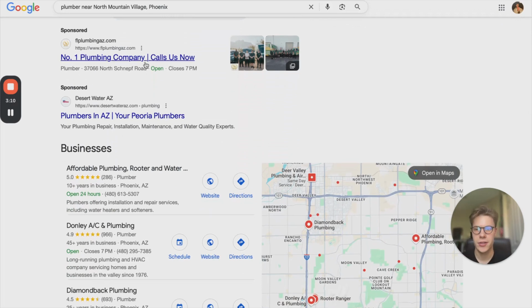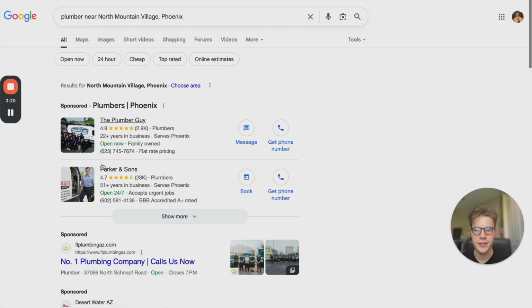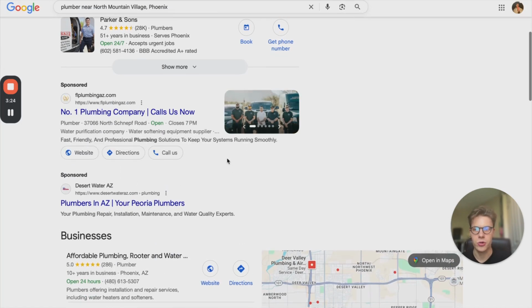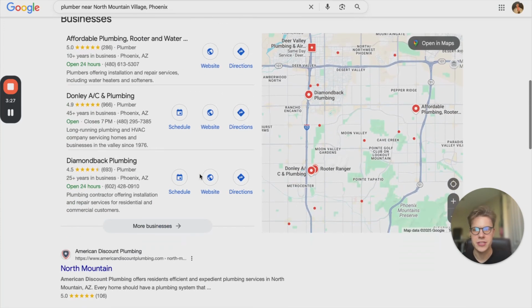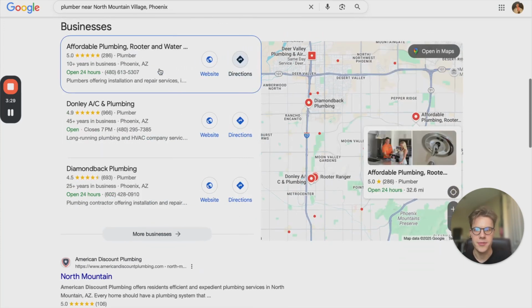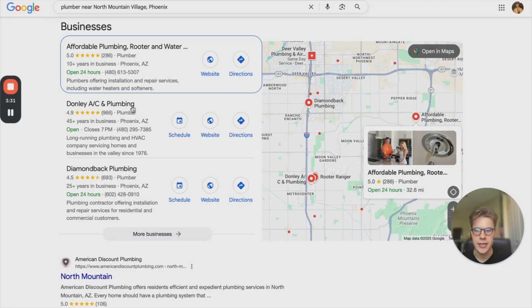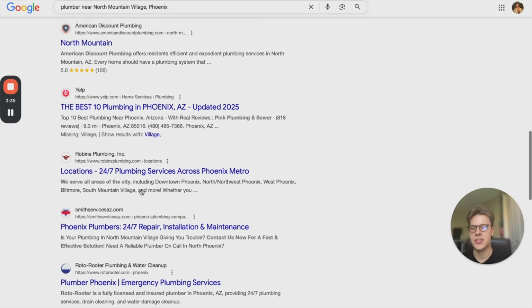So if I were to actually click on this, they'd be getting charged because of my click, and that would be considered pay-per-click marketing. That's the typical bread and butter type of Google ads that 90% of people are running, right? So Google Guarantee or Google LSA appears at the very top now for most industries. And then we have our Google pay-per-click. And then in this case, we have our Google Map Pack. Sometimes these are sponsored. Doesn't look like any of these three are sponsored, but if they were, it'd be the very first one. And then we get to organic.